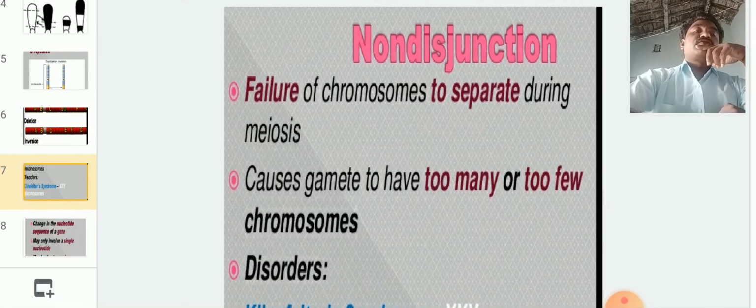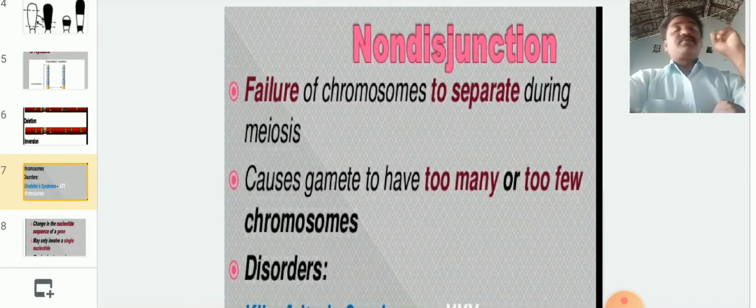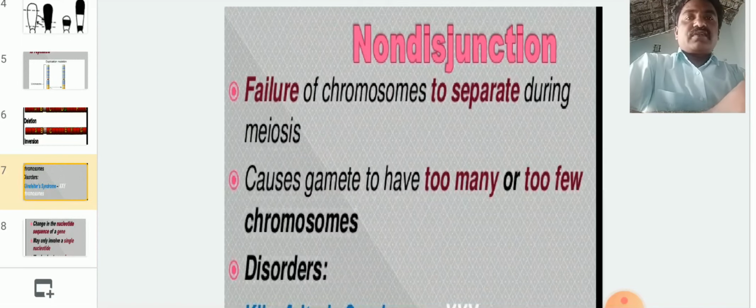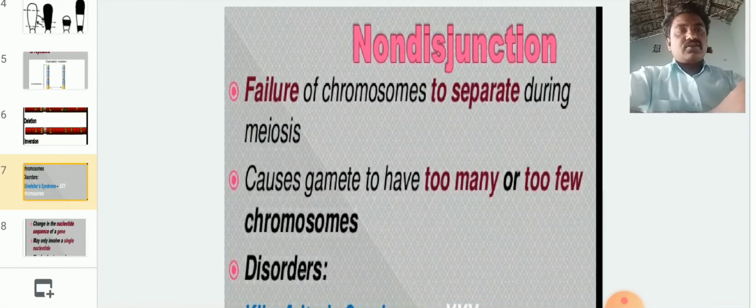Non-disjunction is the failure of chromosomes to separate during meiosis, which causes gametes to have too many or too few chromosomes. Generally, whenever the reduction division takes place, for example in human beings 46 chromosomes are present in the mother sperm cells or mother ova cell. Whenever the ova or sperms are produced, each sperm can receive only 23 chromosomes. So in a reduction division the chromosome number is reduced to half.